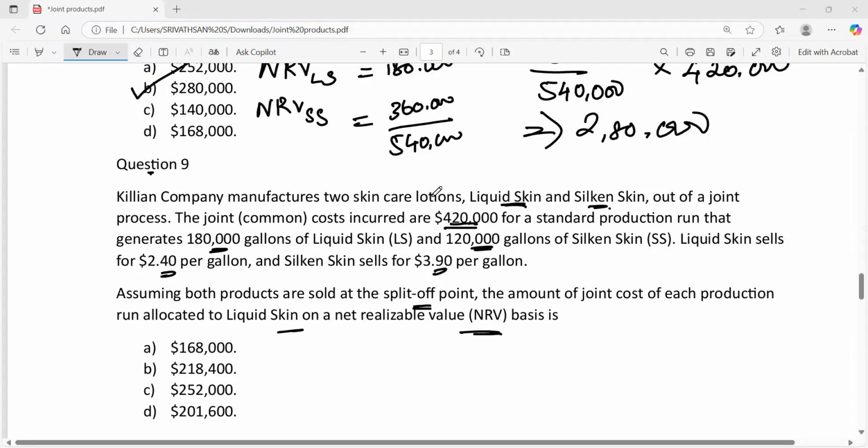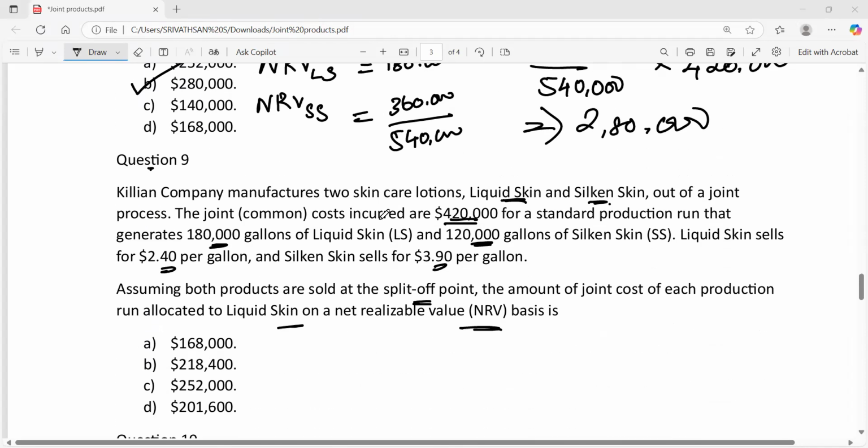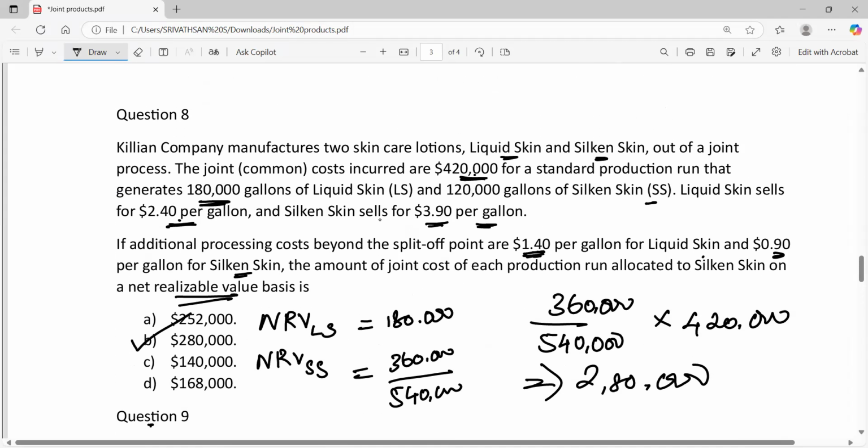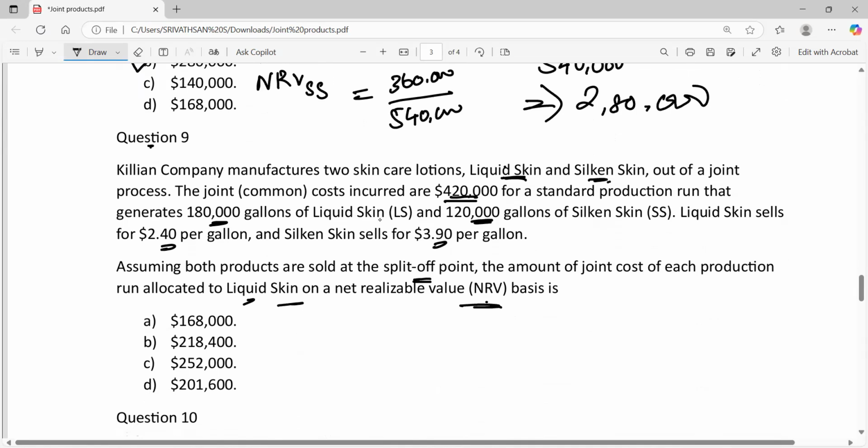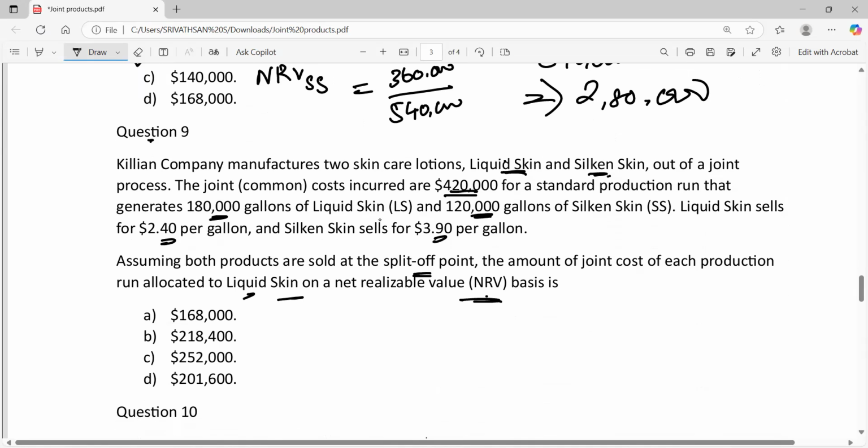So this question is comparatively easier than question number 8. The data is the same. Here also they are asking us the amount of joint cost that would be allocated to liquid skin on NRV basis. But the difference is that in the previous question, both LS and SS are processed further. There, additional processing cost beyond the split off point was given for LS and SS. So liquid skin and silicone skin were processed further in the 8th question. But here, the products are not processed further.